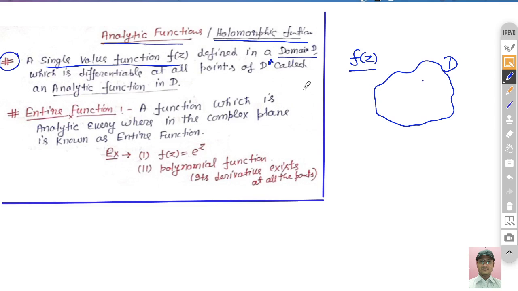So I think it is clear what is analytic function: a single valued function f(z) defined in this domain D and differentiable at all points of this domain D is called analytic.